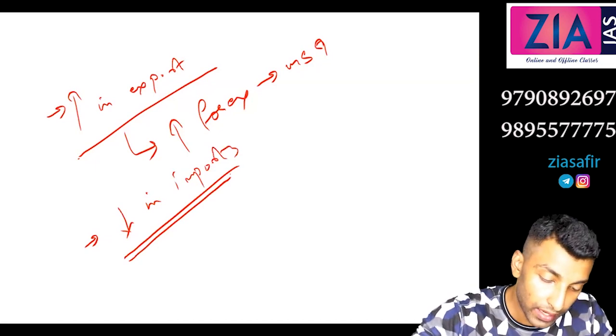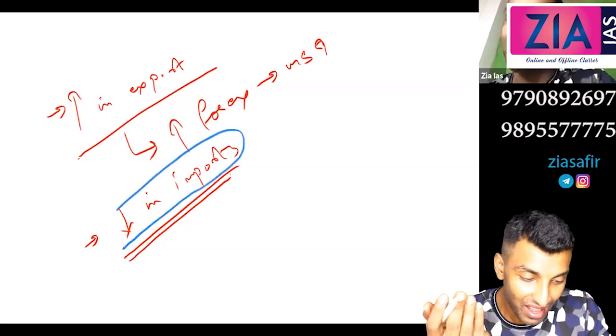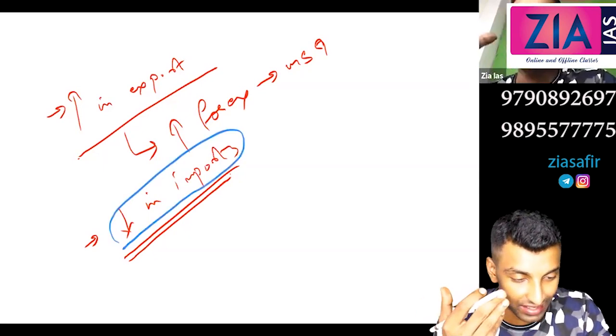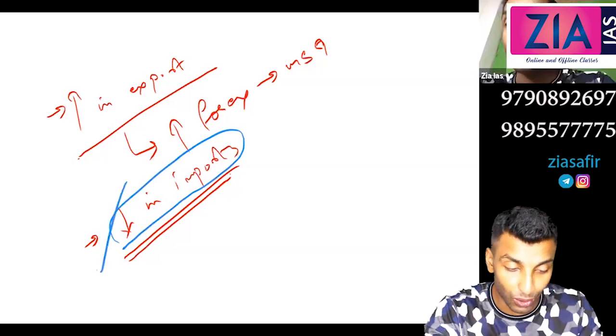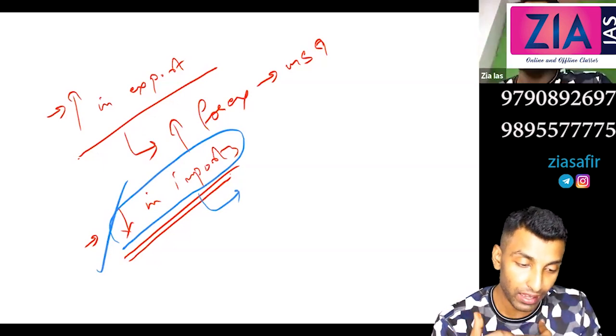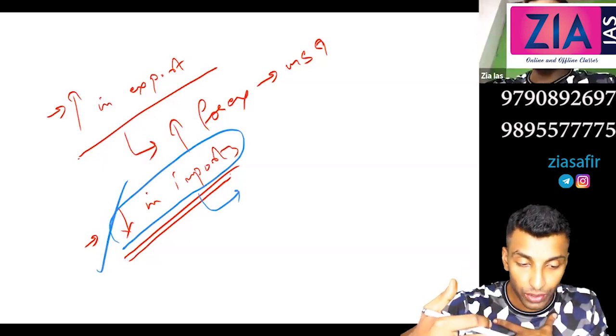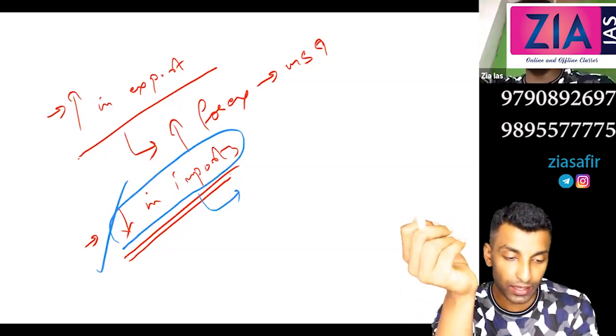Yeah. So decrease in imports is actually desirable. We are talking about decrease in imports and increase in exports, which is considered very much desirable. But when we are discussing it as a cause of inflation, when we stop importing, what will happen? The money will not go out. If you are importing, you need to pay in terms of forex. So the money will go to RBI and RBI will pay the dollar or whatever it is.